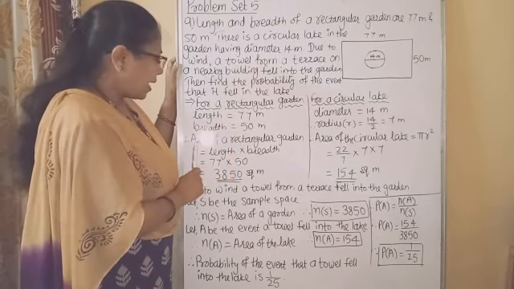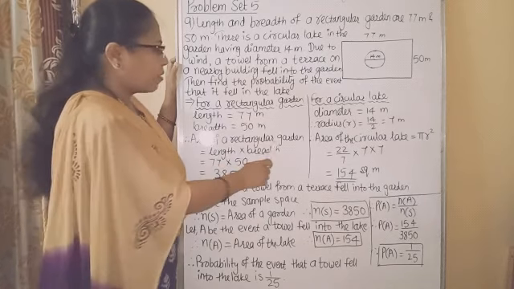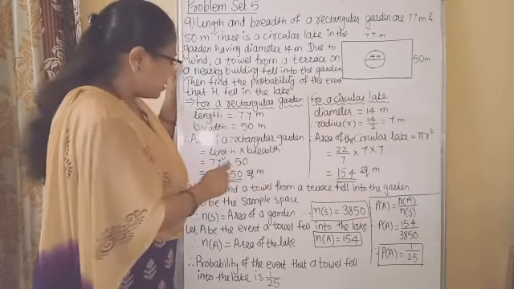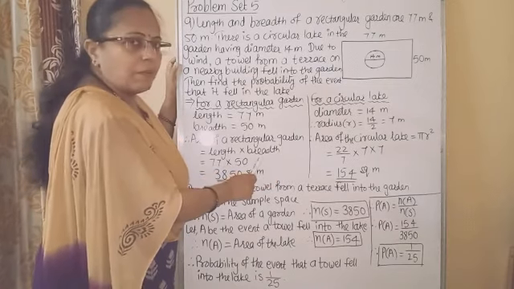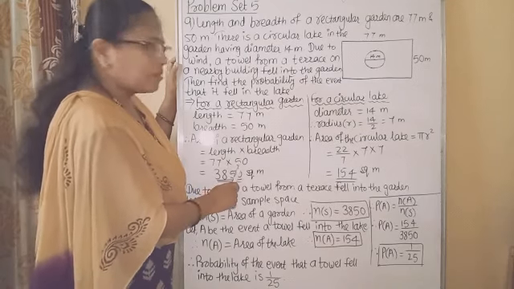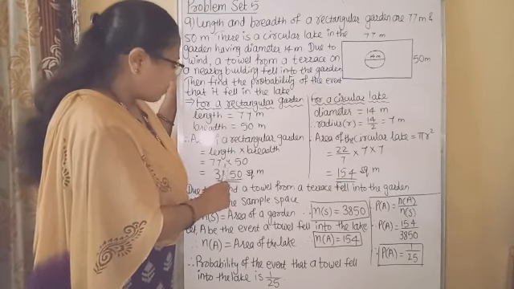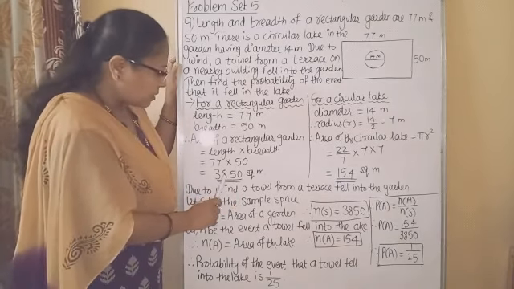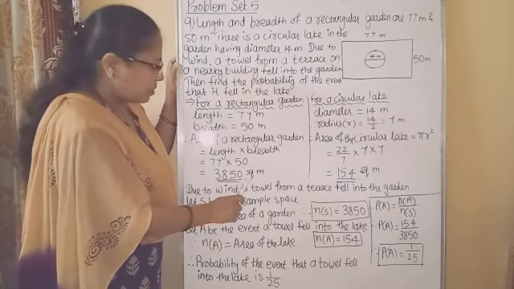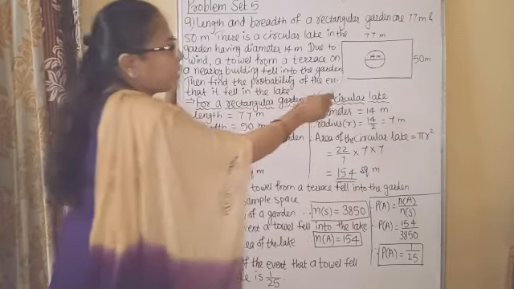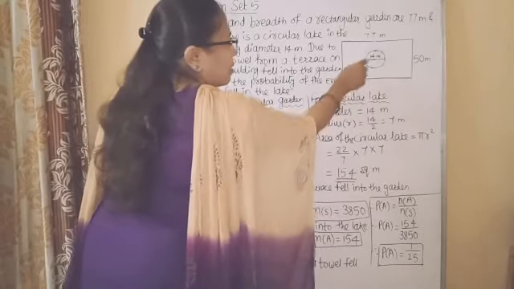So therefore, area of a rectangular garden, we know the formula. Area of rectangle is length into breadth. Length is 77 meter, breadth is 50 meter. So 77 multiplied by 50, we will get 3850 square meter.